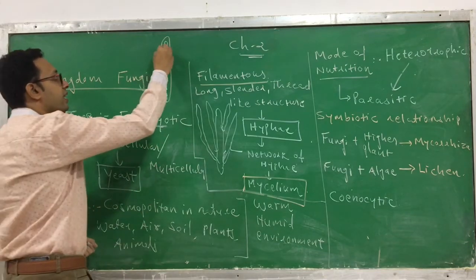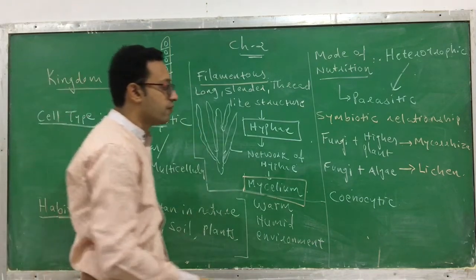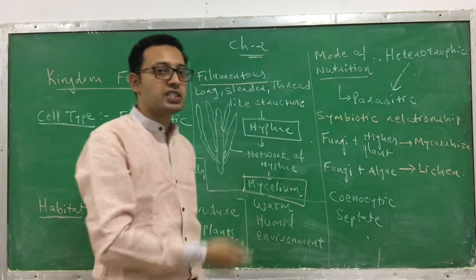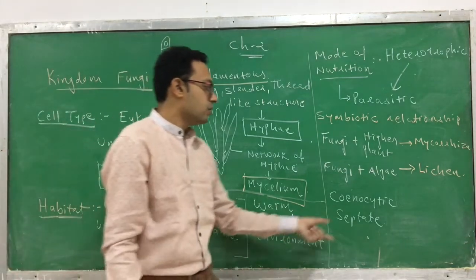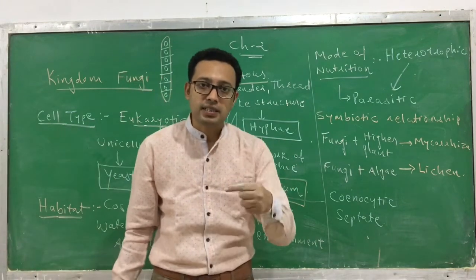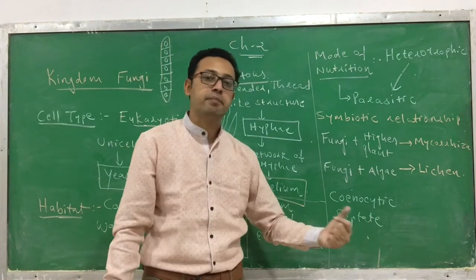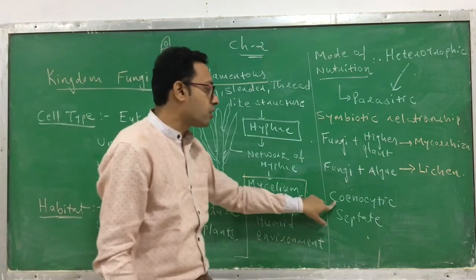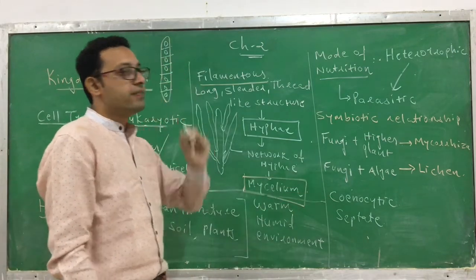But there are also a few fungi in which a septum develops, meaning they are septate. They have septa, a layer which is developed, and the hypha is divided into different compartments. So both kinds of arrangement can be found: either a multinuclear condition in the cytoplasm, which we call coenocytic, or they are divided by septa, meaning they are septate. Both conditions can be found in fungi.